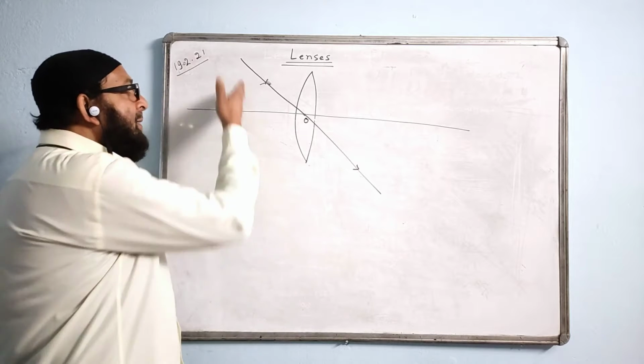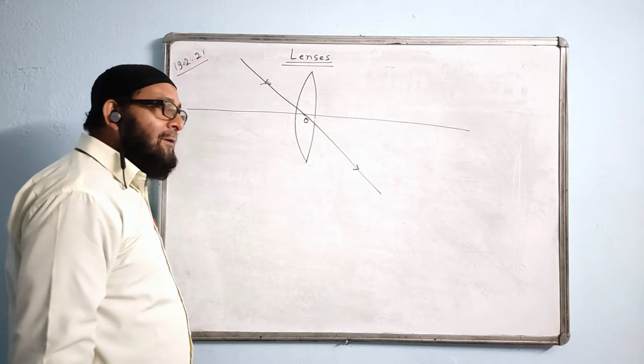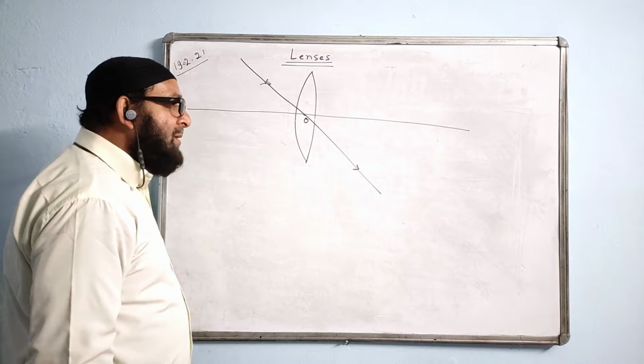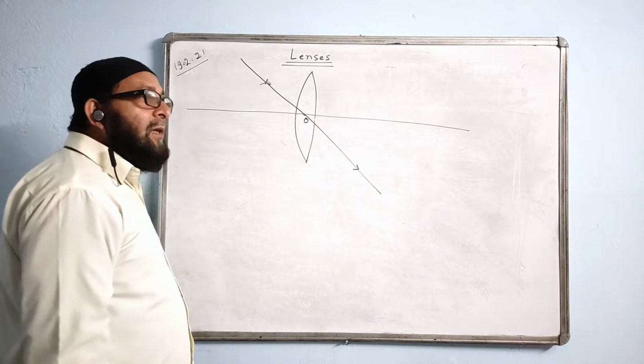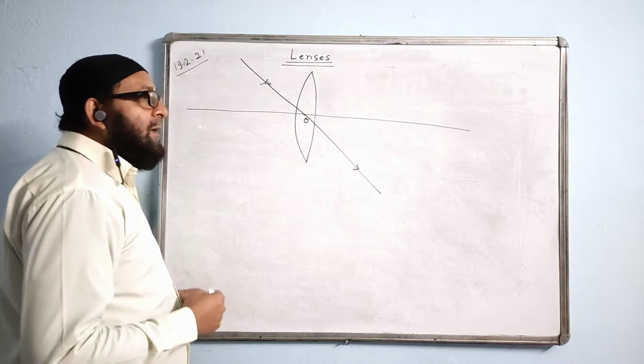What there is? There is a medium. Here there is glass. Come on. Medium is there. Okay, now I tell you the reason. Why does it not bend?